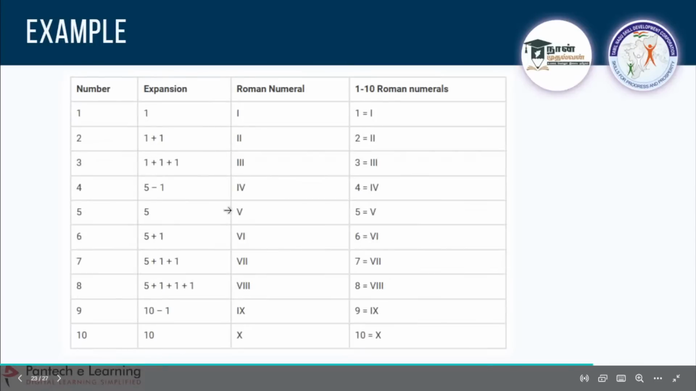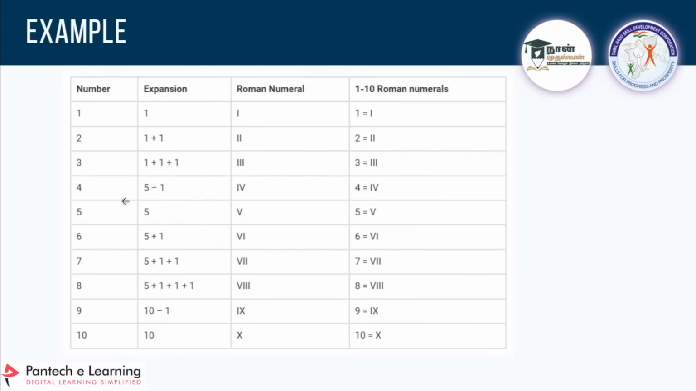I can explain once again the logic behind it. See here, if it is I, it is 1. II means 1 plus 1, so 2. III means a combination, 3. If it is 4, the smaller one is preceding the larger one, so you have to subtract it: 5 minus 1 equals 4. Then V will be 5, then VI is 5 and 1, which is obviously the larger number followed by the smaller number, so it is 6. Then 7, 8.